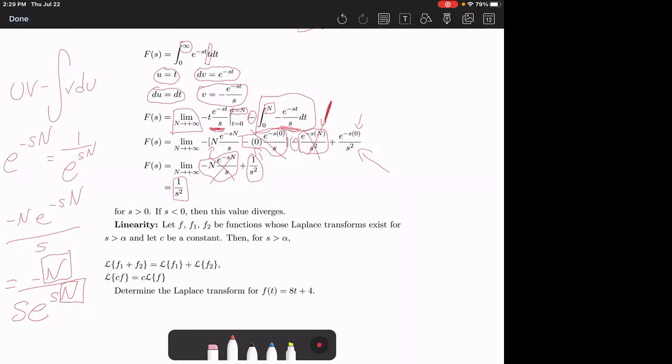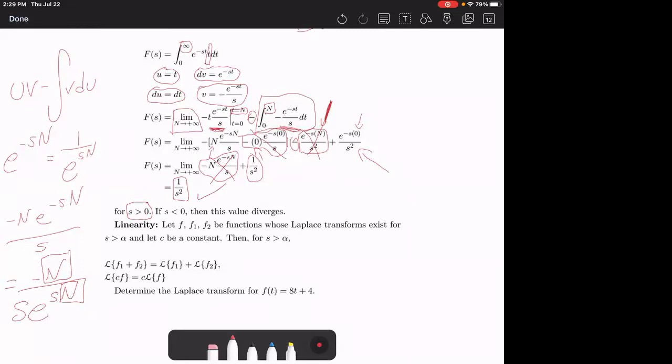And now you see this is true for s greater than 0. If s is less than 0, then this value diverges, clearly, because you'd be dividing by something very tiny. So this is our solution. The Laplace transform of the function f equals t is 1 over s squared.